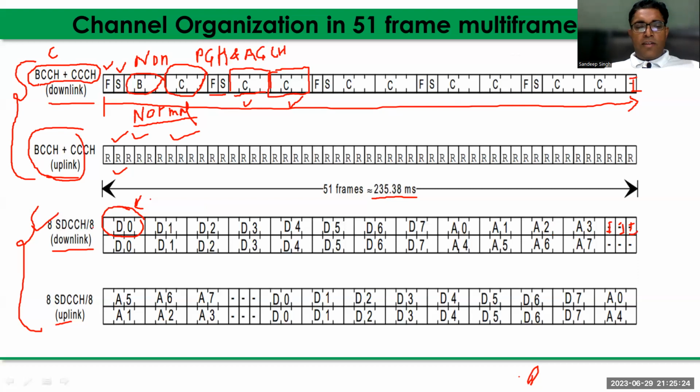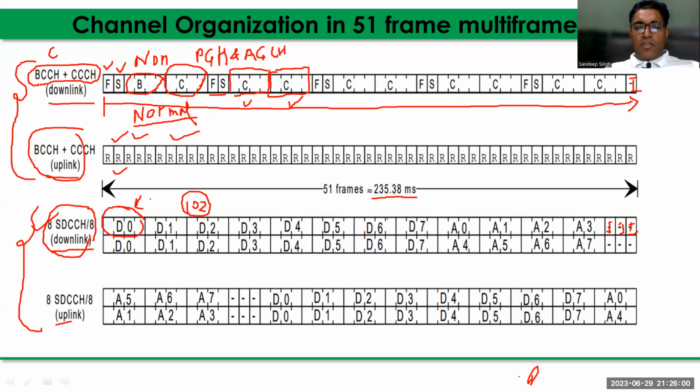This is fixed for the SDCCH, and logically we can say it is a 102 frame multiframe. Why can we say 102 frame multiframe? Because the same structure, D0 of the standalone dedicated control channel, is repeated in the whole 51 frame multiframe, but your SACCH is also associated with the traffic channel as well as the SDCCH.